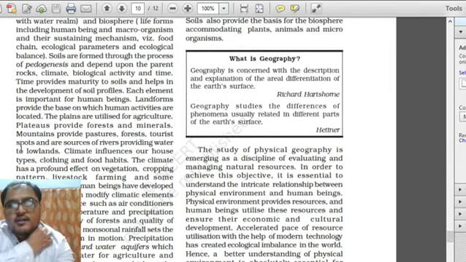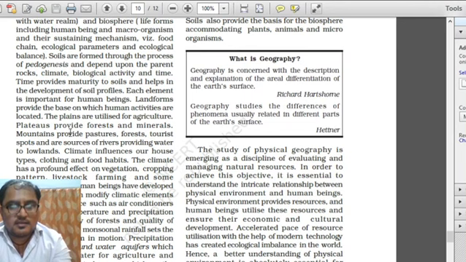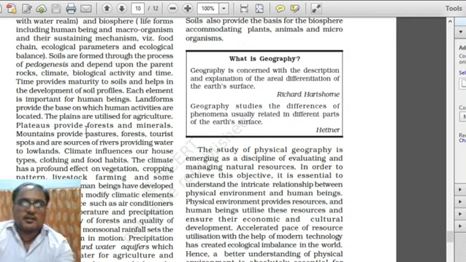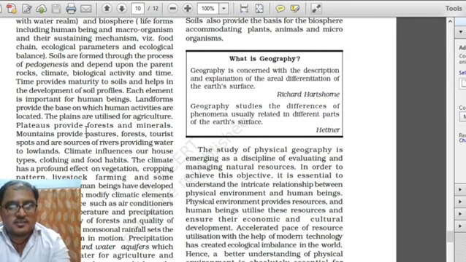So each element is important for human beings. Landforms provide the base on which human activities are located. The plains are utilized for agriculture. He is explaining that each activity is related to human beings, and landforms provide the very base on which human activity is located. Over the earth, everything is dependent upon human beings and whatever they do over the landforms. He explains it with the example that plains are utilized for agriculture by whom?